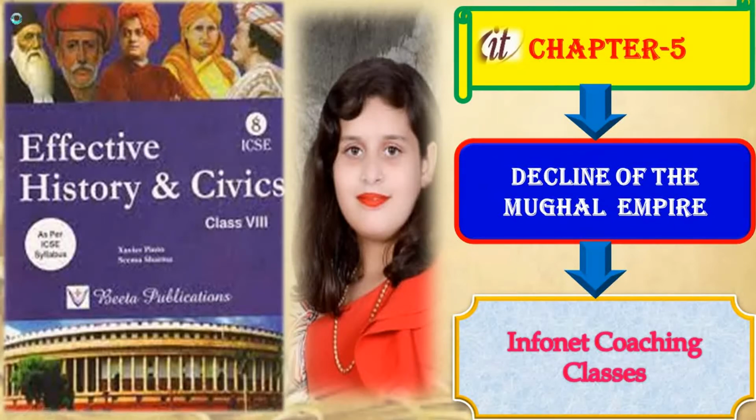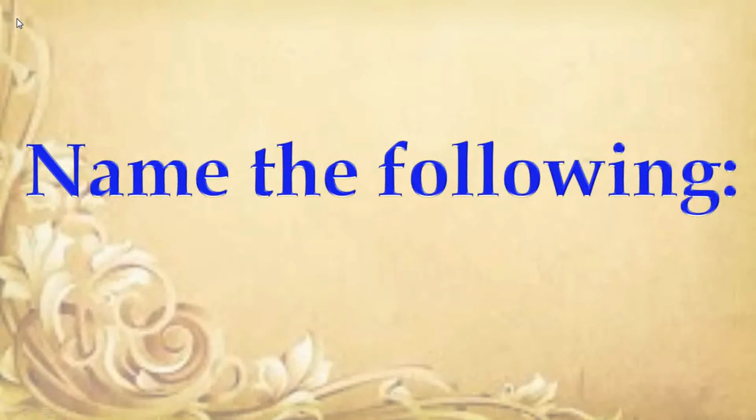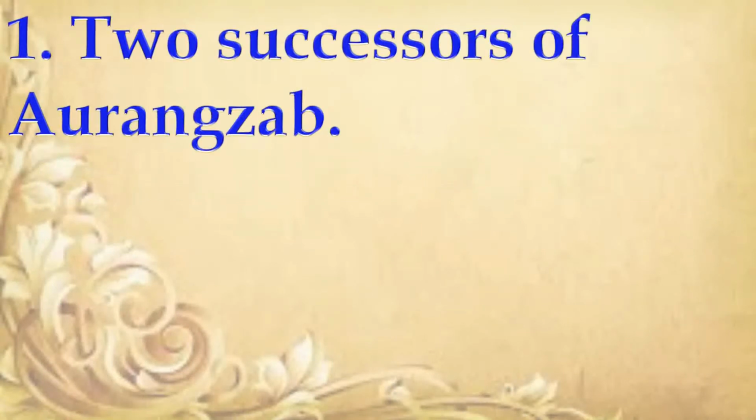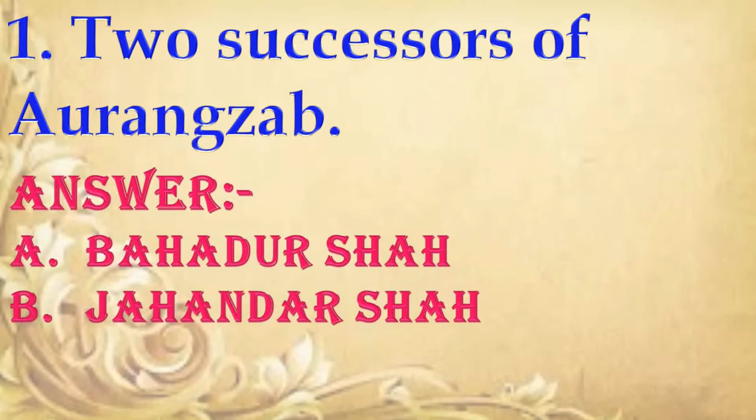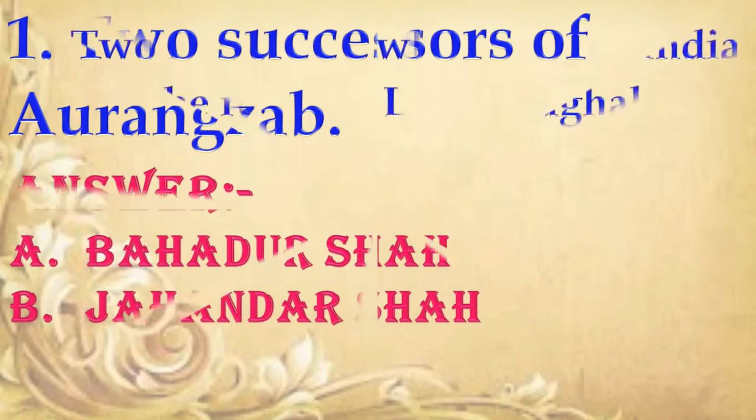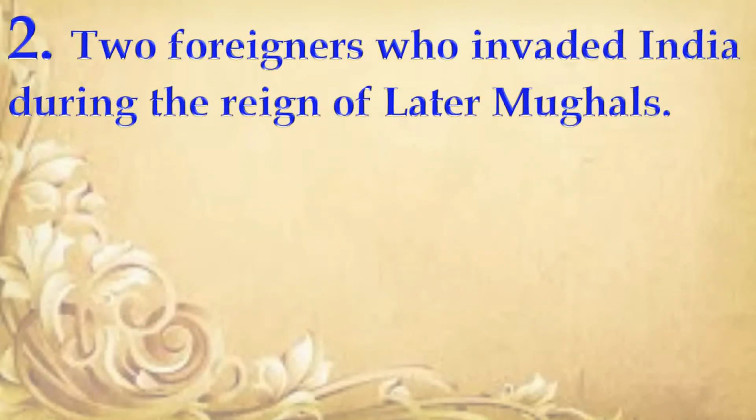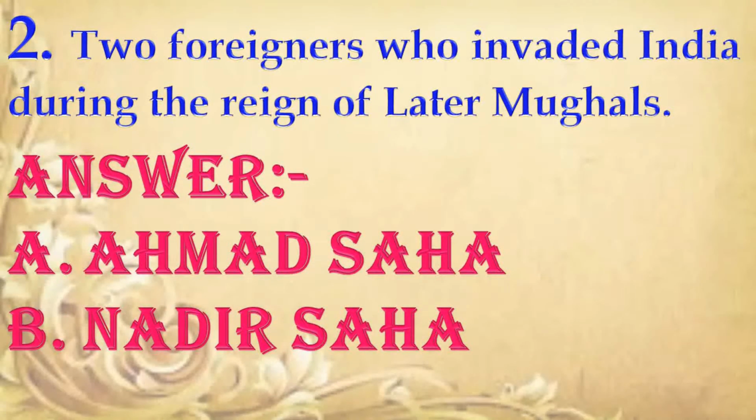So let's see. Name the following. Two successors of Aurangzeb. Answer is Bahadur Shah, Jahandar Shah. Next question. Two foreigners who invaded India during the reign of later Mughals. Answer is Ahmad Shah, Nadir Shah.